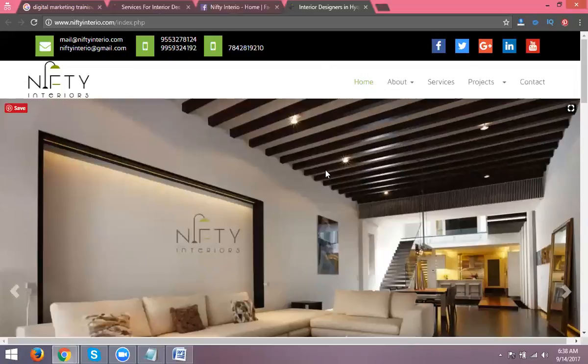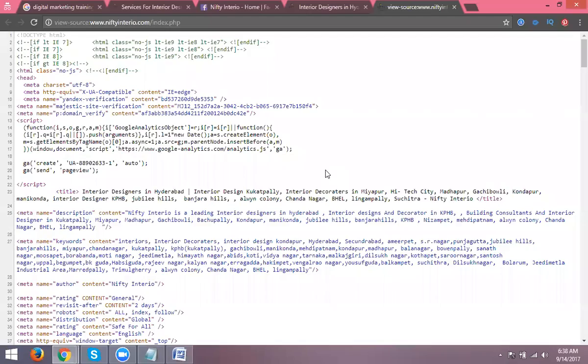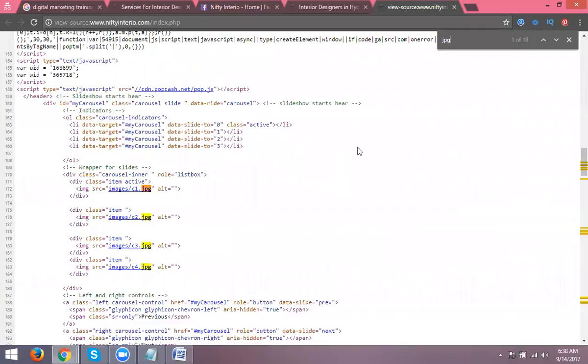Just I'm opening Control U. Images. What is the image extension? JPG or PNG or GIF. Now Control F, I'm searching for JPG. Here, what does it say? Every image will have an alt tag, but the alt tag will be empty. Empty is nothing but an error. Every image we can give one particular name.